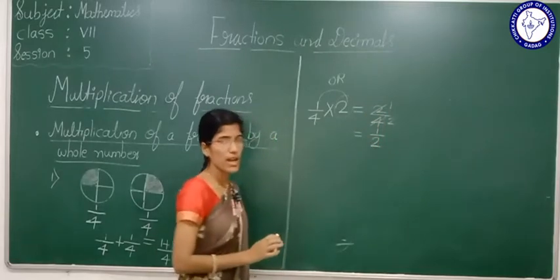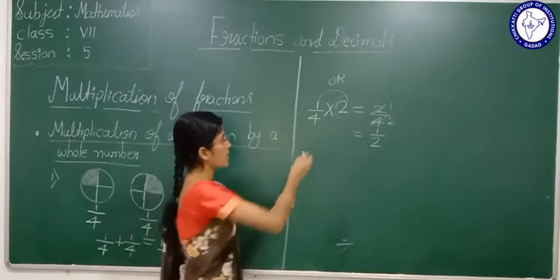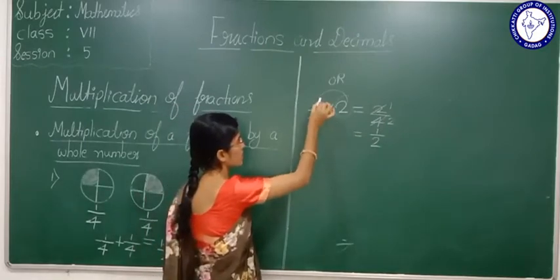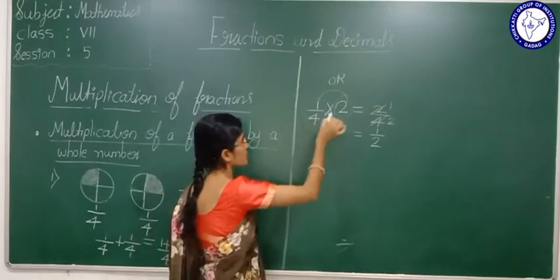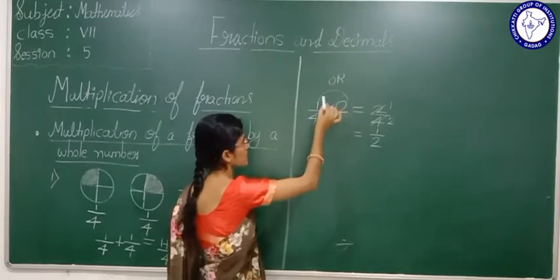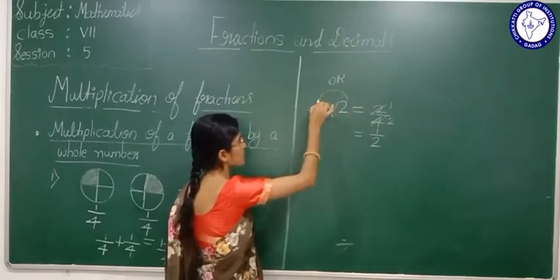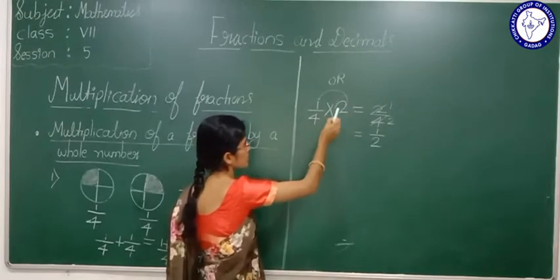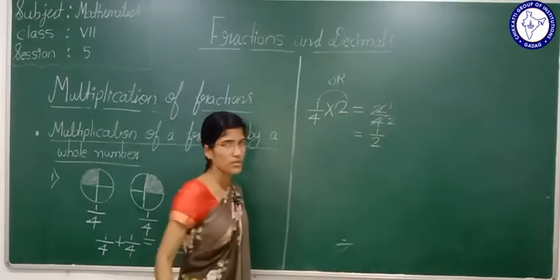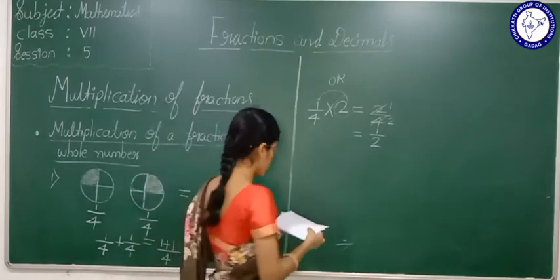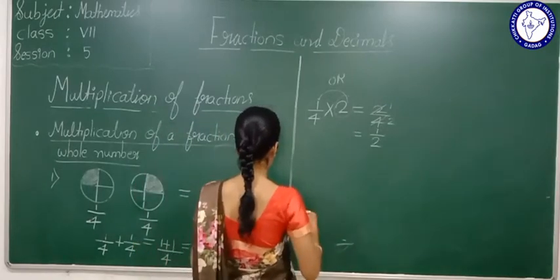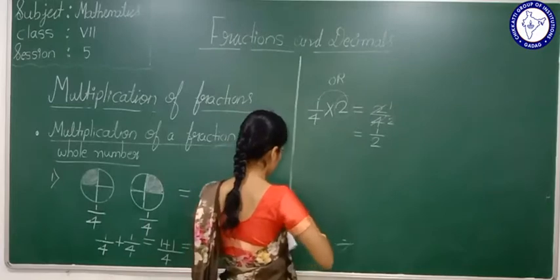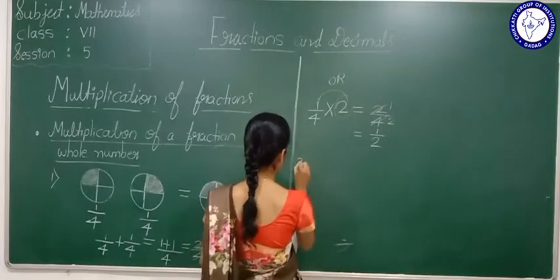Just as I told you, by taking one example, this is how we multiply a fraction with a whole number: we multiply the numerator of the fraction with the whole number, that is 1 twos are 2 by 4. Okay, now we will see one more example here. Second example.